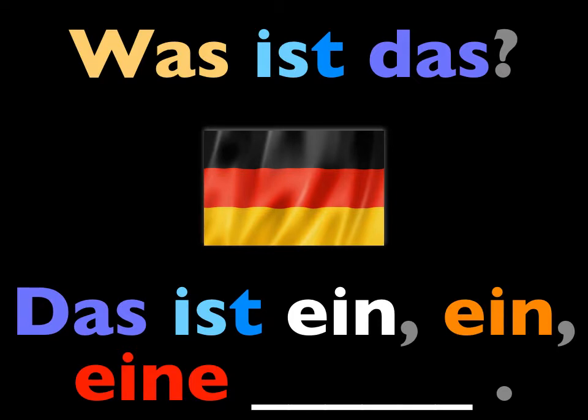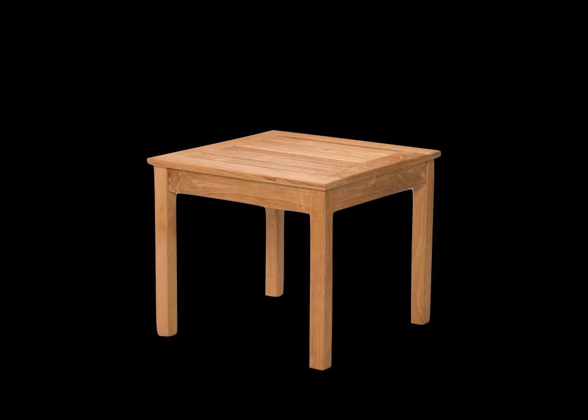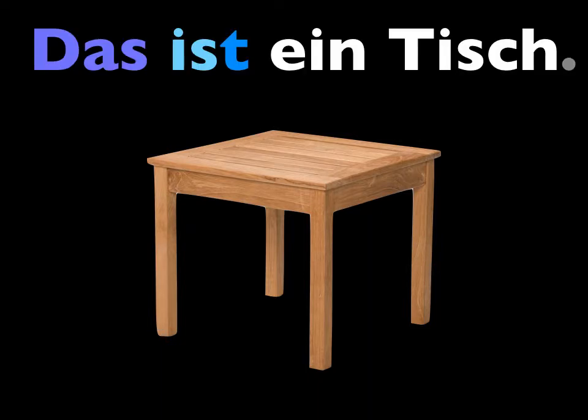Good. Now I'll ask, was ist das? What is this? And you'll answer by saying simply, this is a blank. Das ist ein for masculine, ein for neuter, and of course eine for feminine, and filling in the noun. I'll do the first one for you. I would say, was ist das? And you would say, das ist ein Tisch. It's that easy. Ready? Was ist das?